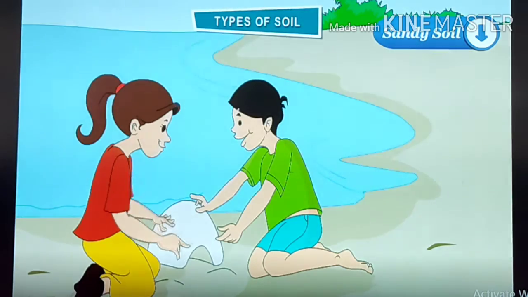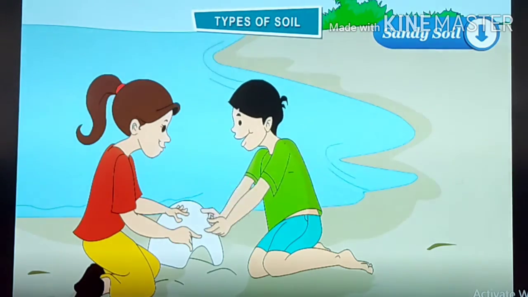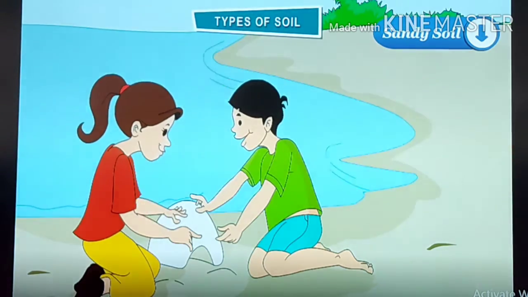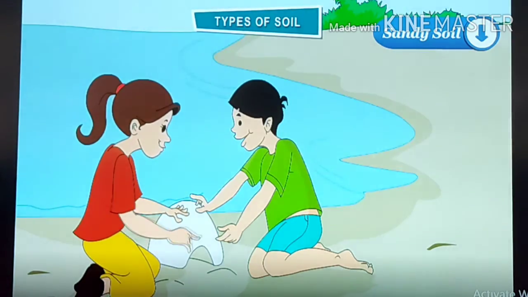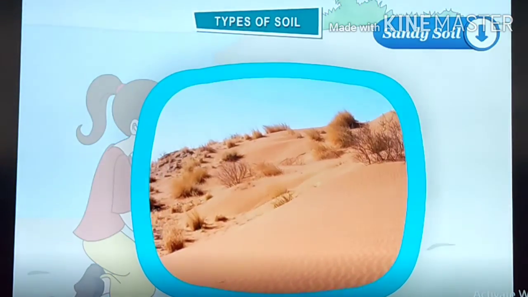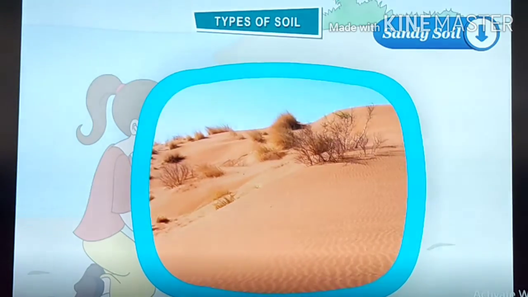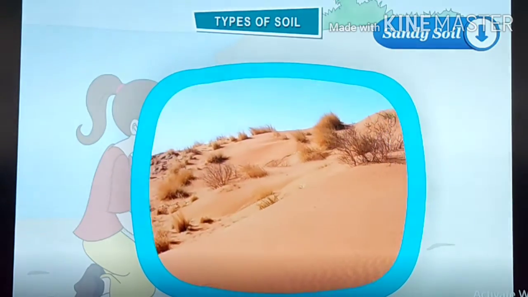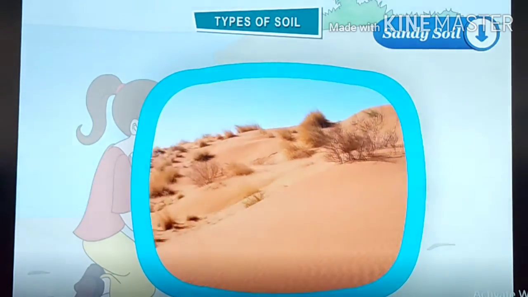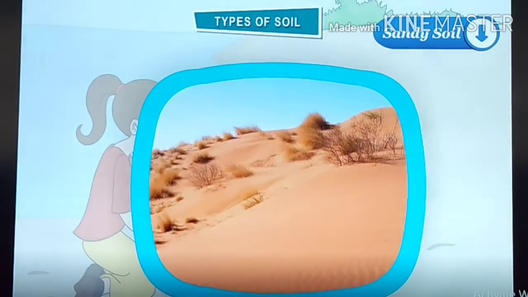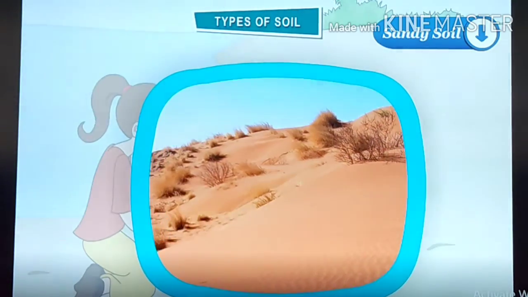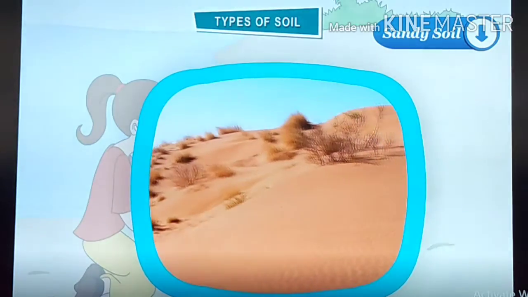Sandy soil. It mainly contains sand. It is found in desert and on seashore. It is yellow or light brown in color. It cannot hold much water, as water passes through its particles easily. It is mixed with cement and used for making buildings.